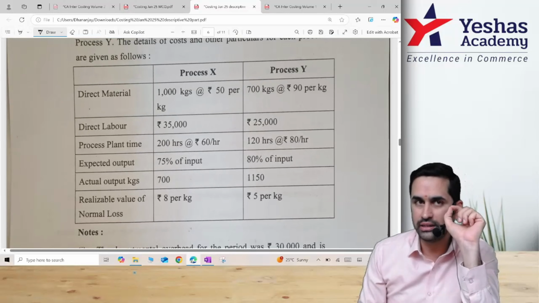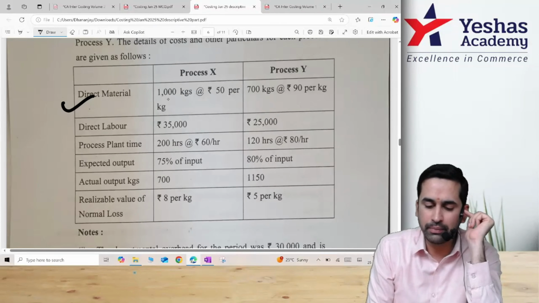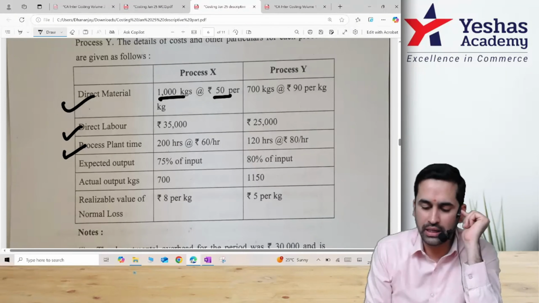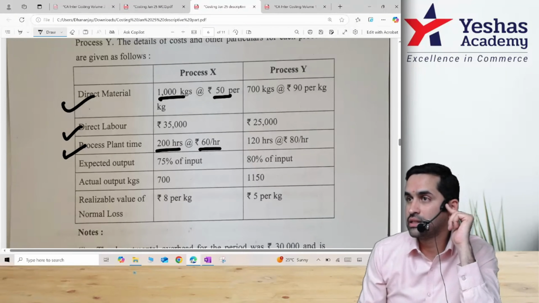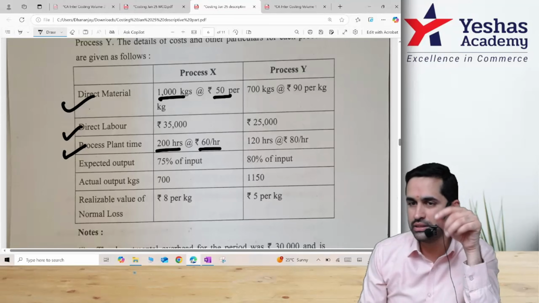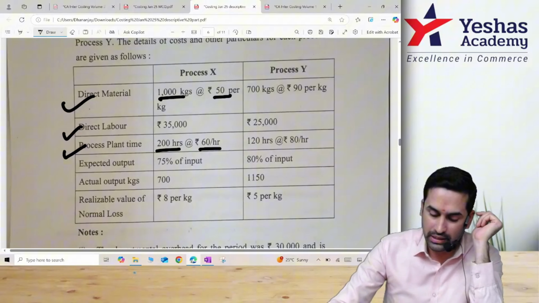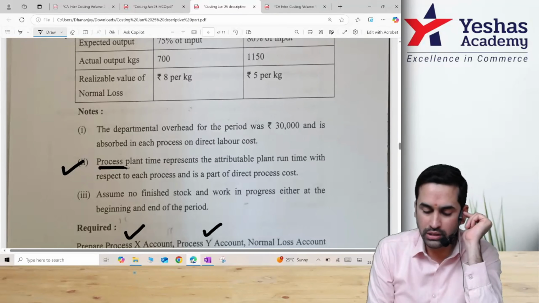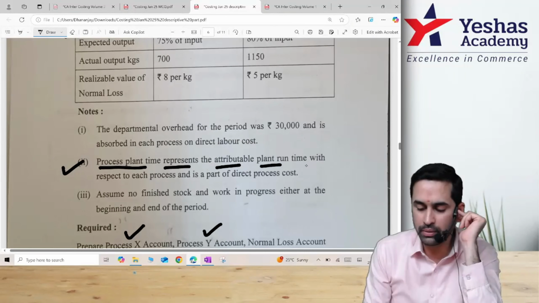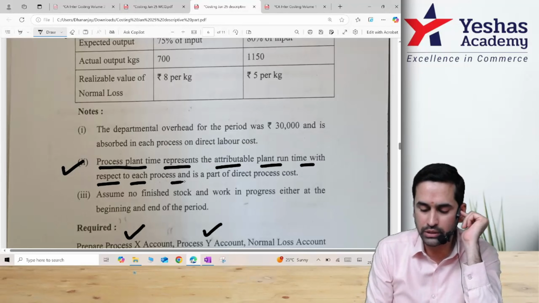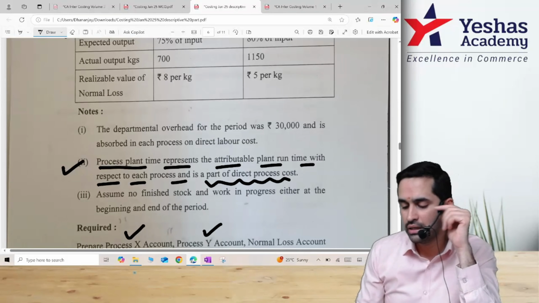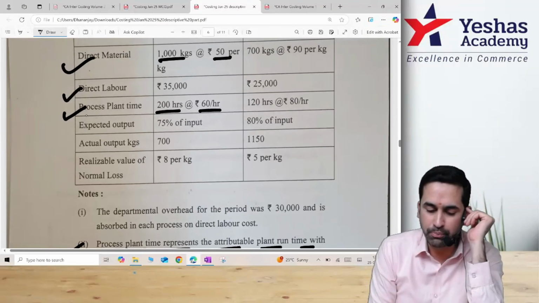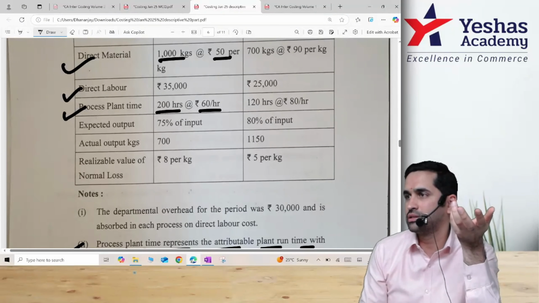All of you focus here. There is one important thing. Direct material, quantity into rate, simple. Labor you copy. Process plant time, 200 hours at 60 rupees per hour. If you multiply, this can be taken as overhead. For this, they gave one line of extra clarity also. Process plant time represents attributable plant run time with respect to each process. It is part of direct process cost. According to me, they should not give so much information. If it is process plant, it should be taken in the process account.